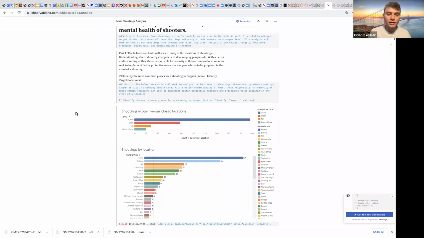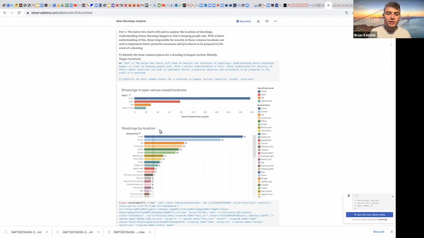So looking at our first task, to identify the most common location for a shooting, we'll be focused on these two charts here: shootings in open versus closed locations and shootings by location. It's very interesting, as you can see, that closed locations actually are more common, which may be a bit more difficult, interestingly, because you would have to get into the location, but it's maybe a bit more safe or a bit more likely if you were a shooter, because maybe you think it's harder for someone to see what's going on.